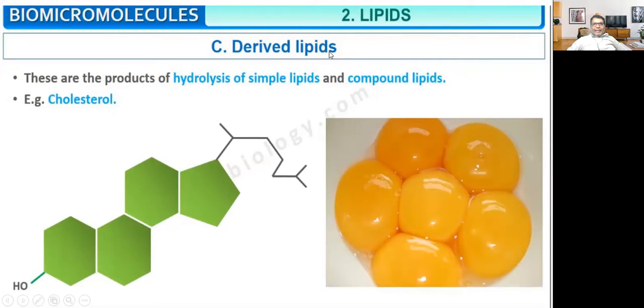Then there are derived lipids. Derived lipids are the product of hydrolysis of simple lipids and compound lipids. Example, cholesterol. There is one functional group there. 1, 2, 3, 4 ring is closed, one ring is open. So this is cholesterol.